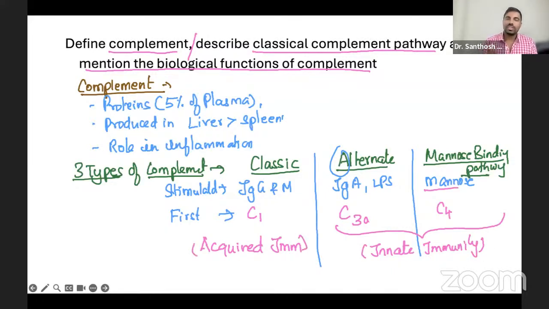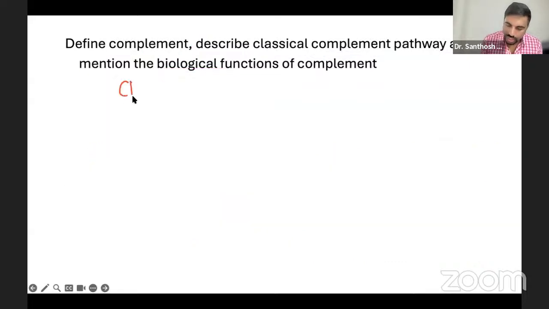Now they asked about the classic complement and its function. That's very easy. I'll go with alternate and Mannose also. They are very small, nothing fancy here.